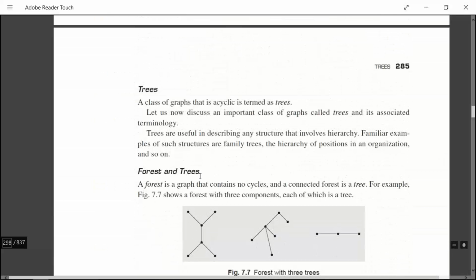So what are trees? A tree is nothing but an acyclic graph. An acyclic graph is called a tree. That is nothing but a graph which is not having cycles, I mean circuits.